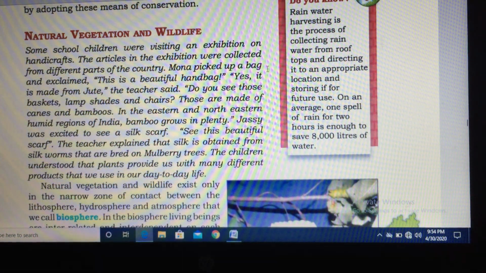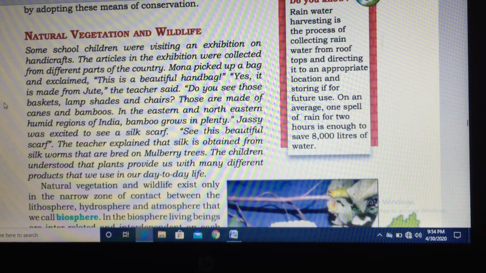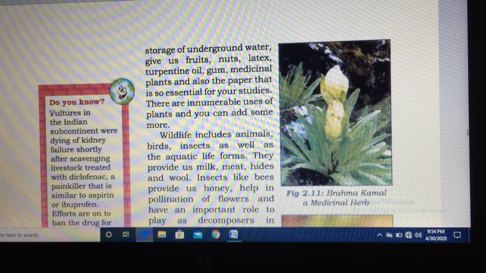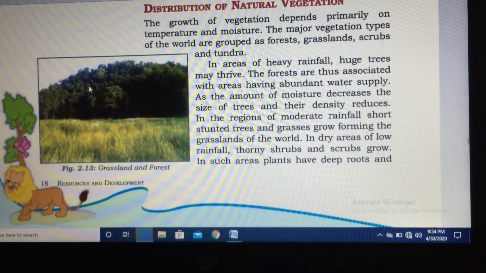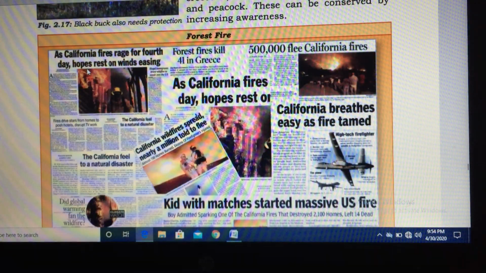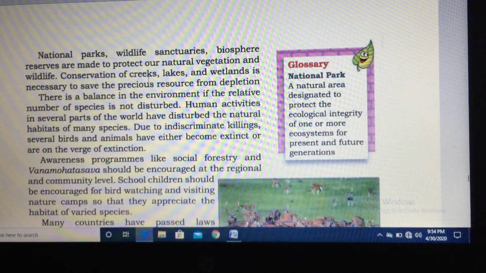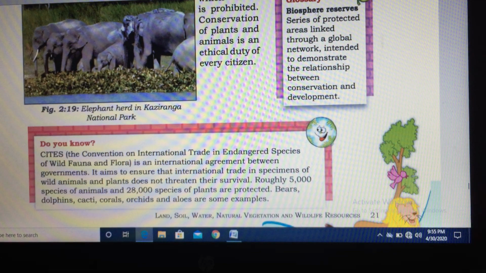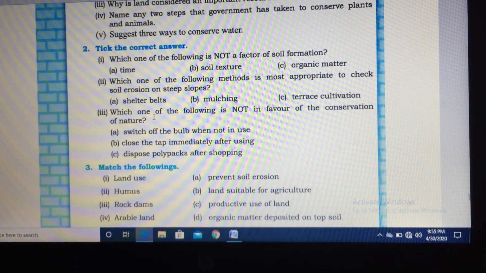And then the last topic, which is natural vegetation and wildlife resources, that we discussed. And this is what we discussed about vultures who were dying of diclofenac, and distribution of natural resources. These were the different things we studied. And this is the forest fire, last topic which we discussed. So by this we come to an end, and we have discussed these sites also and biosphere reserve. Now let's move on to book exercises.